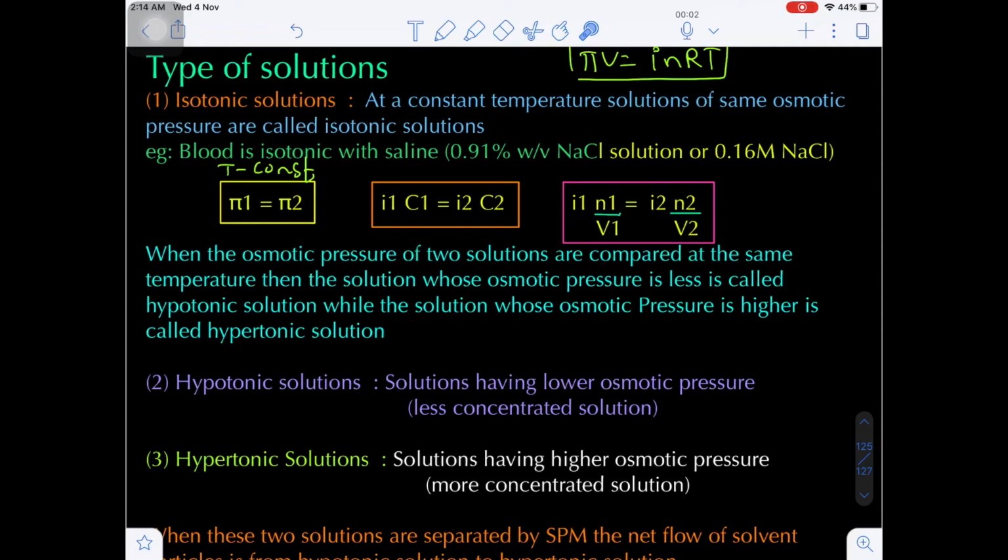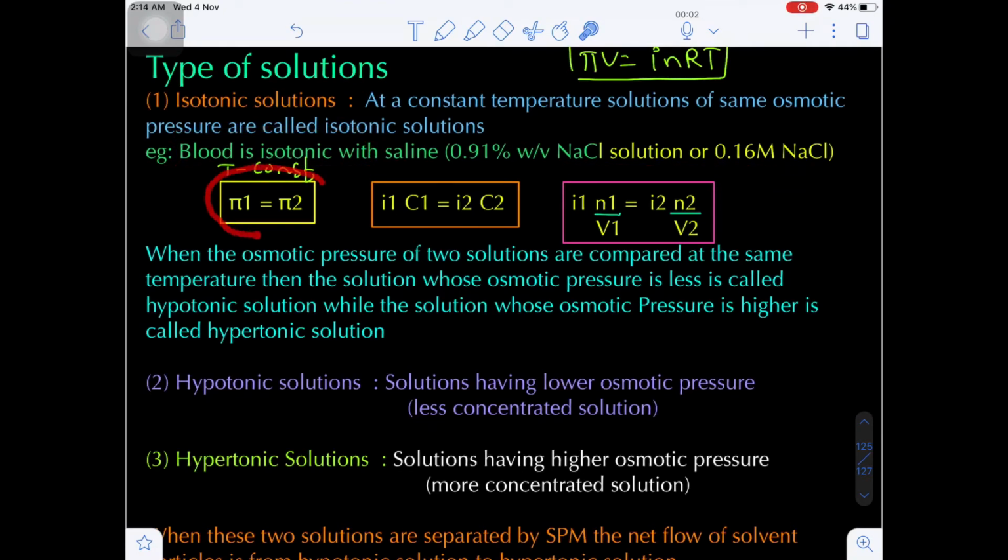That's why when a person is injured in an accident, there will be a loss of blood. So immediately the person is admitted into the hospital and injected with saline. Why? Because the saline maintains an osmotic pressure equal to that of the RBC. The osmotic pressure of NaCl will balance the osmotic pressure of blood. Are you getting my point? Due to blood loss during the accident, the osmotic pressure decreases, which is maintained by the saline.